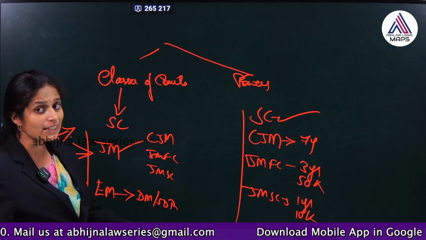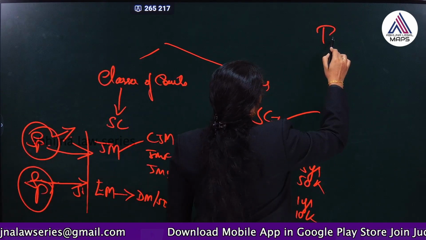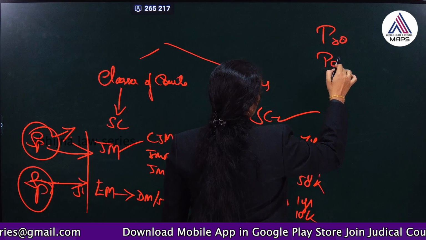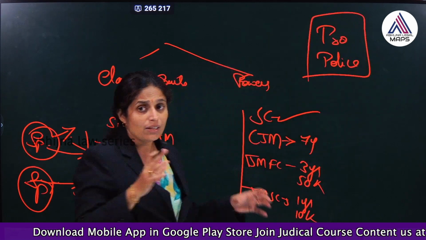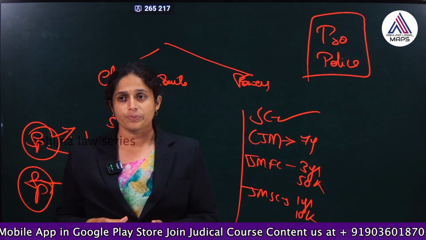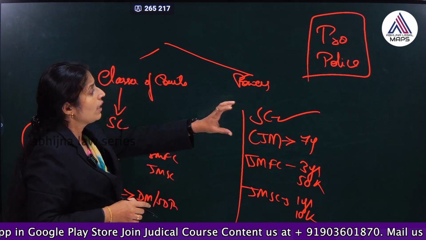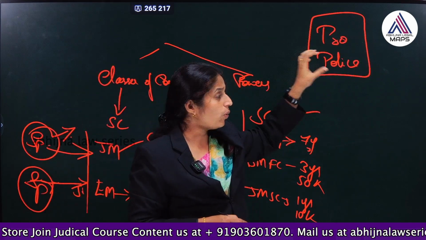In the next class, we will be learning about the prosecutor and the police, because their role is very, very important. In a court there will be prosecutors, investigating officers, and the police.